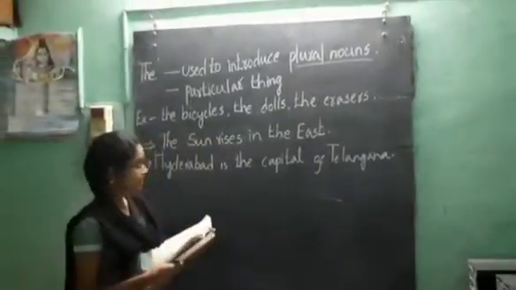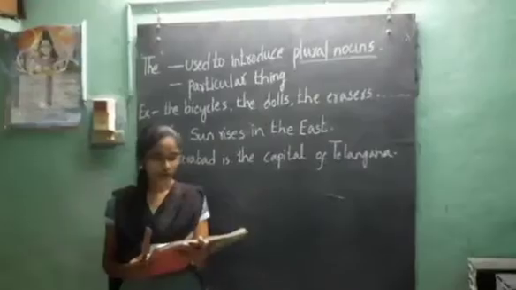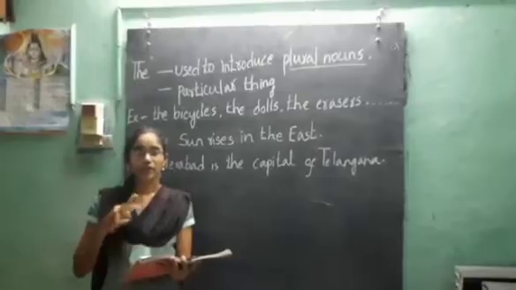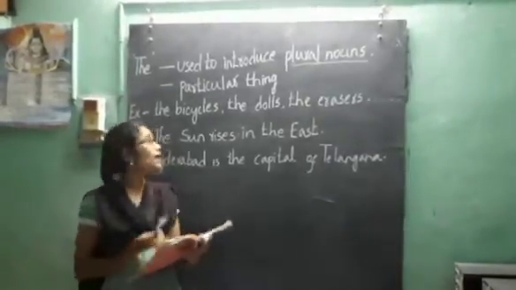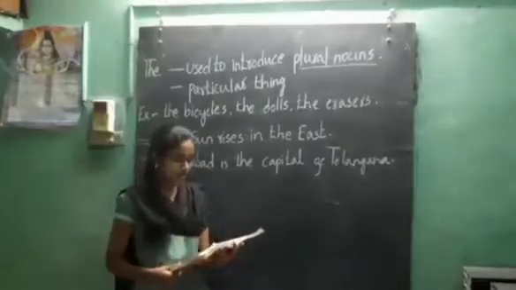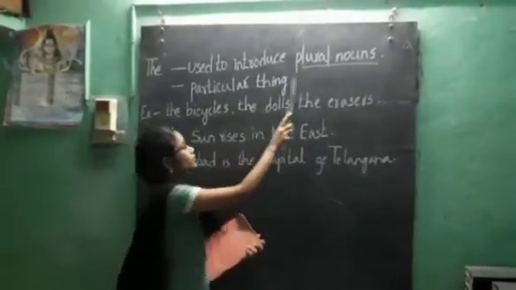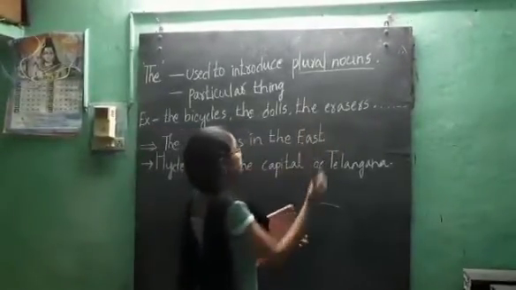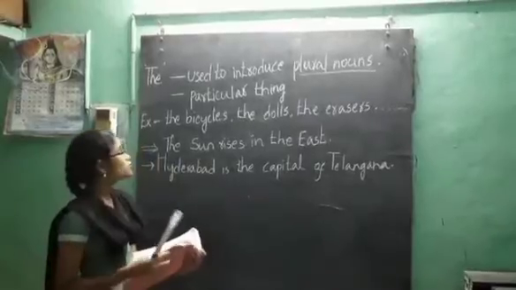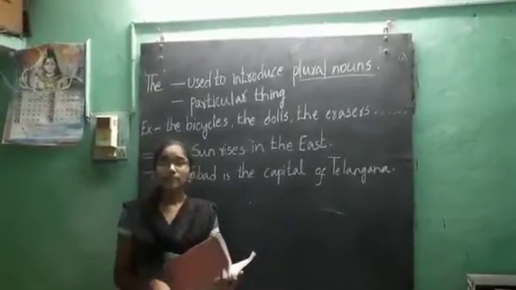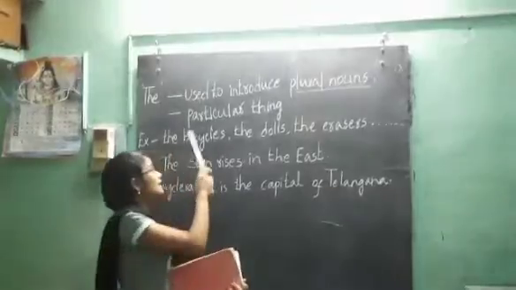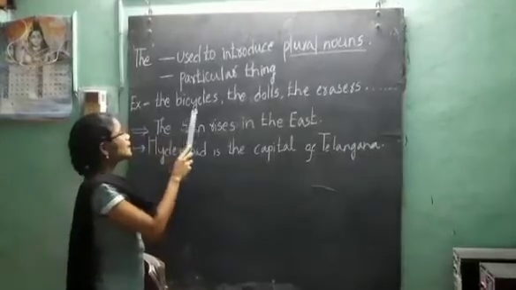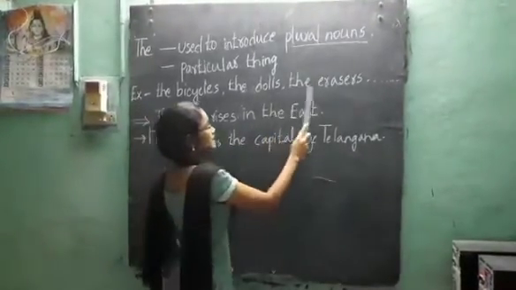The is used when we talk about the same noun the second time, that is, a particular thing. The is also used to introduce plural nouns. Next, let's see the examples: the bicycles, the dolls, the erasers.